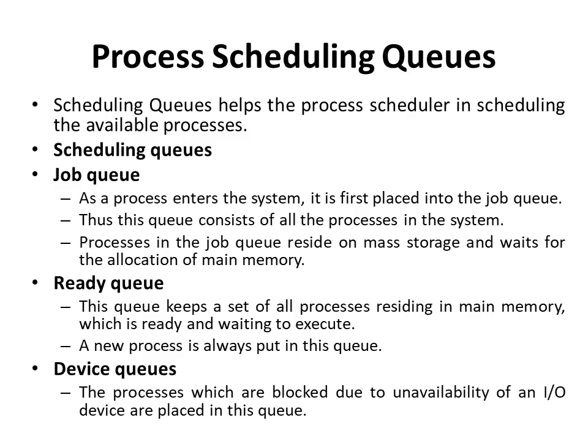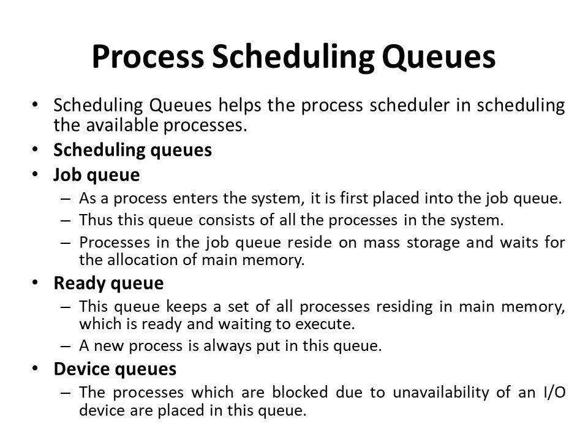Second is ready queue. Ready queue is a queue that consists of a set of all processes that reside in main memory and are in ready state waiting for their turn to execute. A new process is always put in the ready queue.